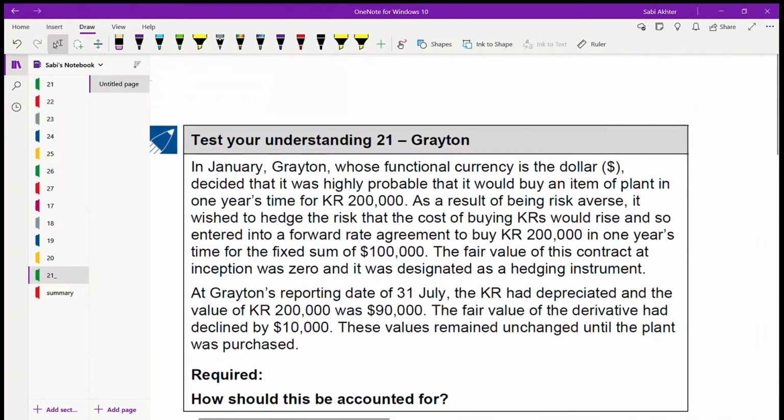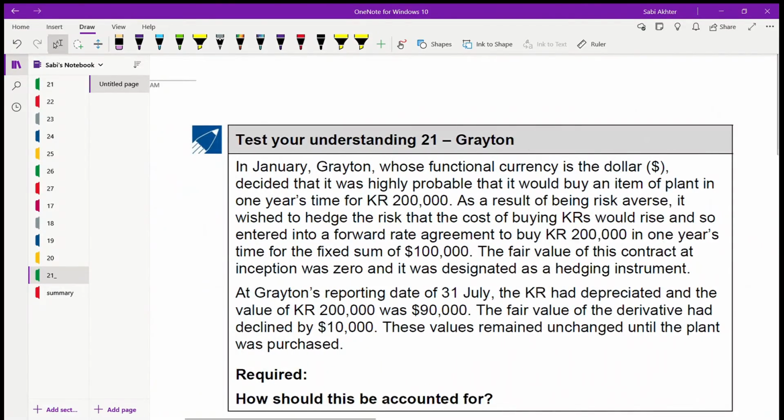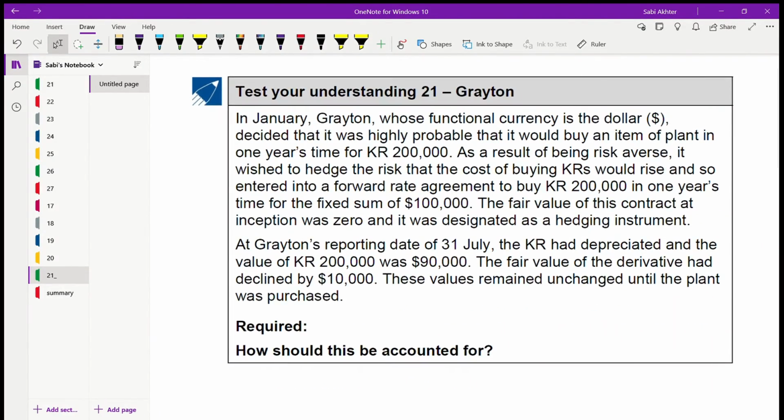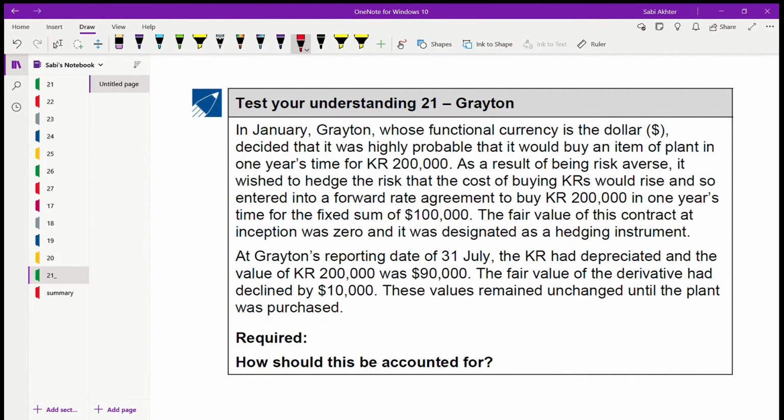Okay, I'm sorry, I was just going through the answer. It was a mistake I did, I'm sorry. The question is this one. In January, the company, whose functional currency is the dollar, decided that it was highly probable that it would buy an item of plant. So it's a plant, a non-financial asset. Remember it.